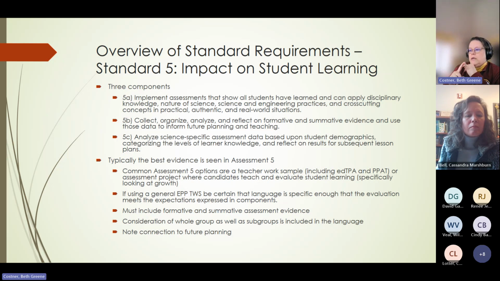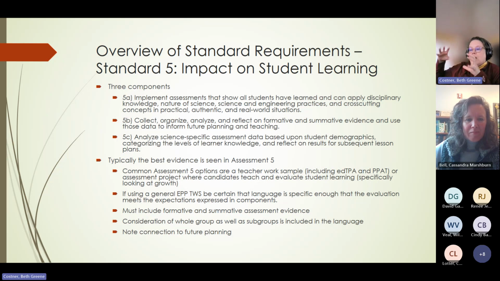So really pay attention to those ands versus ors when you're looking at standards generally. And if you look at the language, there is a little bit of analysis about the way NSTA says it is based upon student demographics, categorizing levels of learner knowledge.